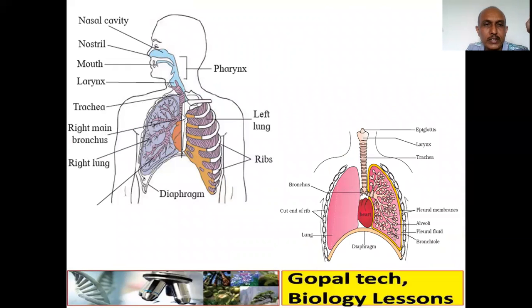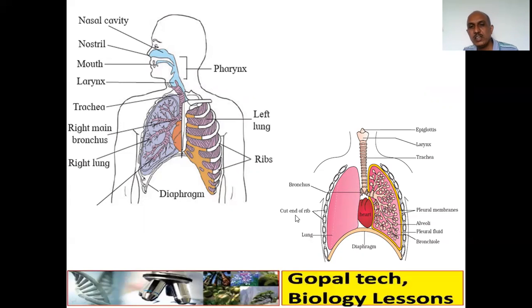Trachea further divided into right and left bronchi, a bronchus. And there is a left lung and right lung. So this is right lung, this is a left lung. So inside the lung, it is further divided into primary, secondary, tertiary bronchioles. And every bronchiole ends with a balloon-like structure called alveoli. And here you can see a sternum, and these are ribs. So there are 12 pairs of ribs. And here below, a thick muscular wall called a diaphragm.